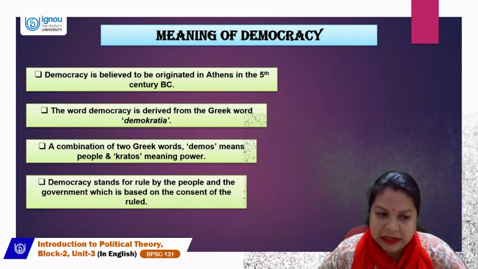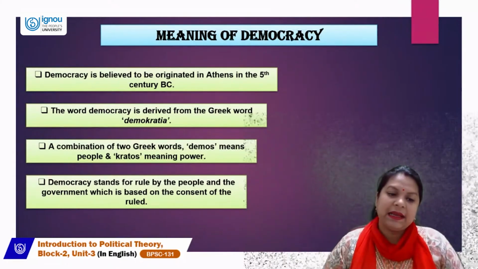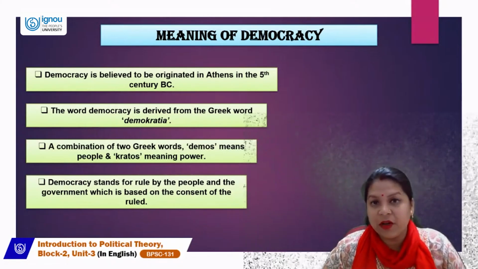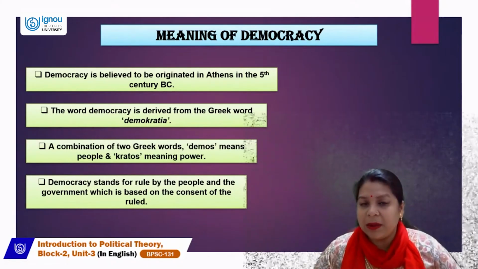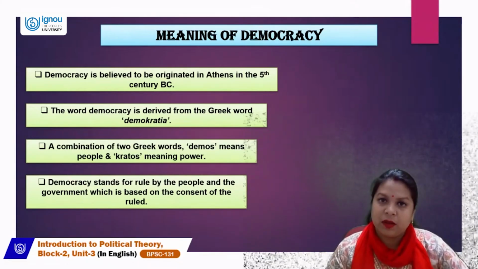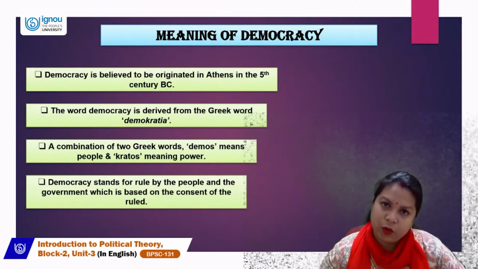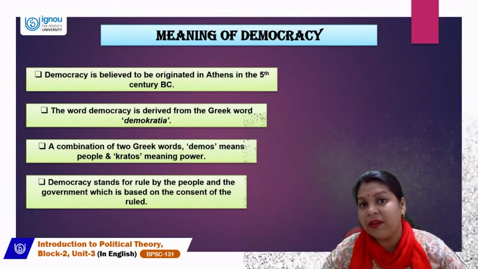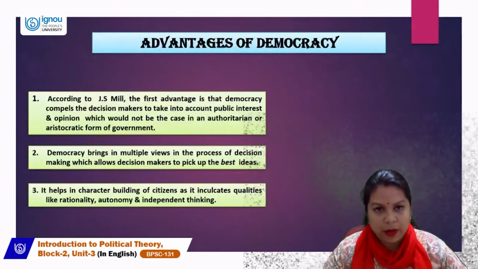Democracy stands for rule by the people and the government which is based on the consent of the ruled. A democracy can only exist when the ruled, that means the citizens, the people upon whom there are rules, give consent to be ruled. This is what democracy is all about.